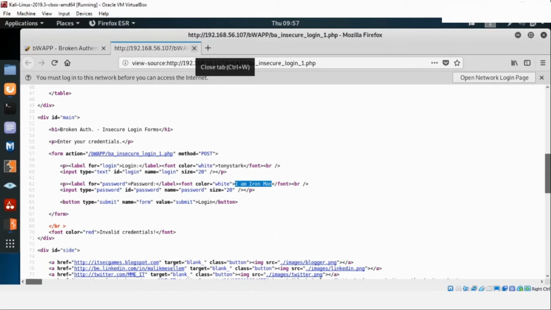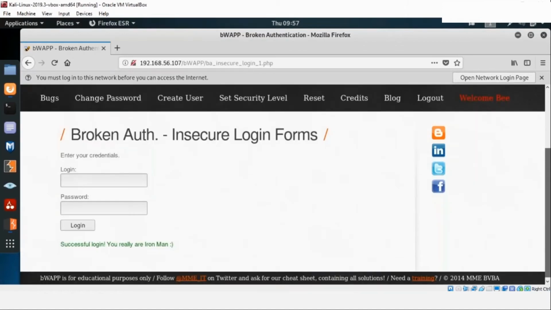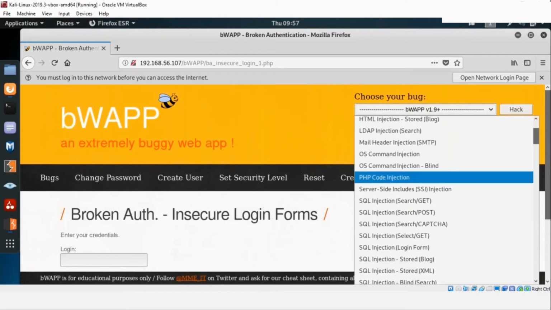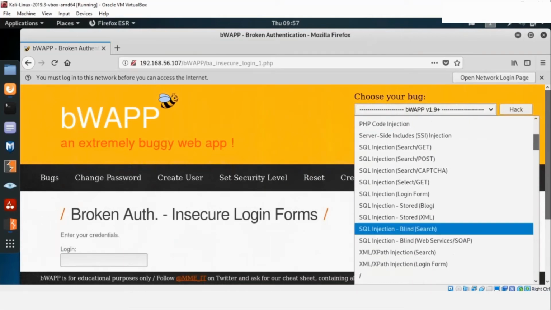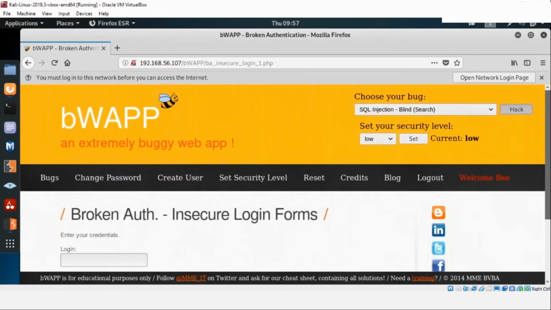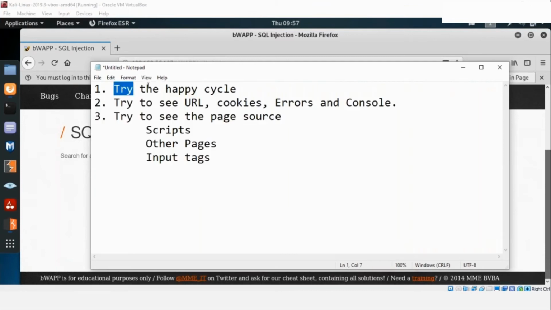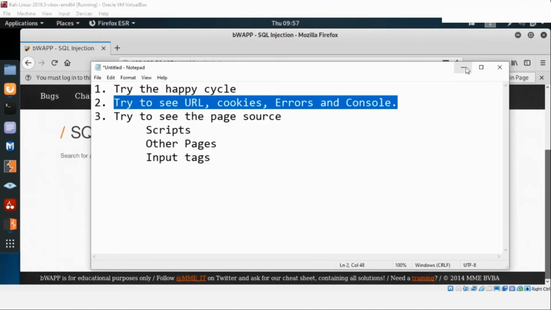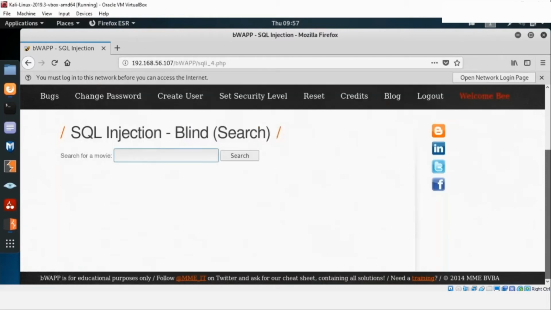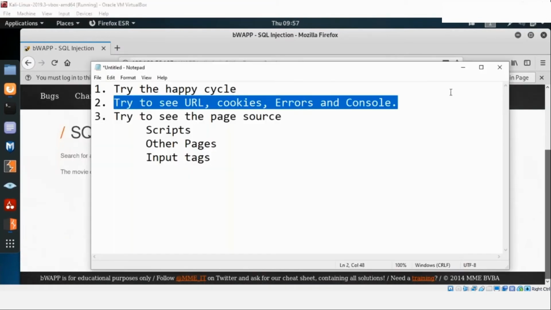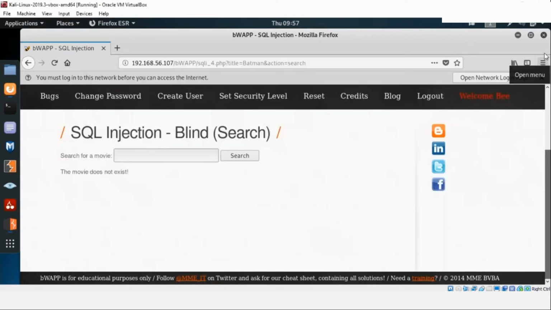Okay, so let's go ahead. Let's try out our second demonstration here: SQL injection with blind. Yesterday when we had our session, we saw one of the processes regarding SQL injection. You remember that we tried the happy path, and we tried the URL, errors and consoles. Let's try the same here. Search for a movie, let's try something. Batman. Okay, so it's not giving me Batman here. Let's see the URL, cookies, errors and consoles, if there is something present with the system.